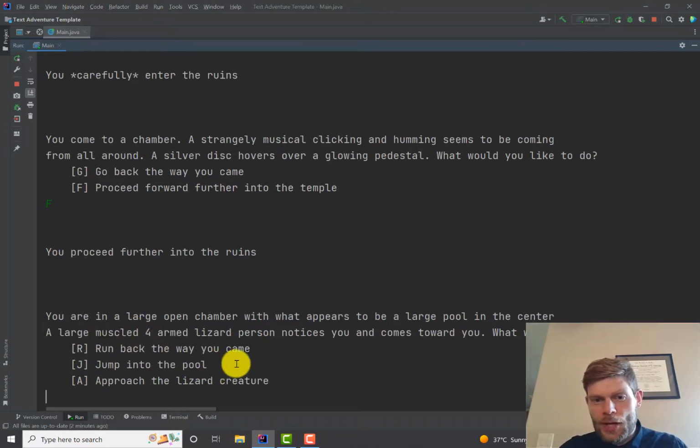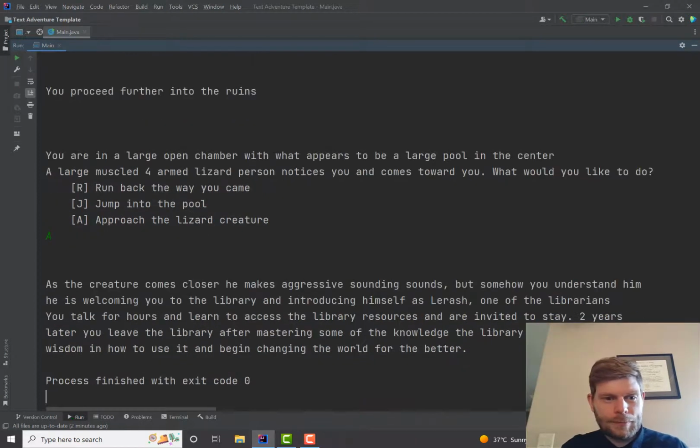So we're in the large open chamber with what appears to be a large pool in the center. A large muscled four-armed lizard person notices you and comes towards you. What would you like to do? I'm going to approach this lizard creature. It didn't go so well before, but let's see what happens now.